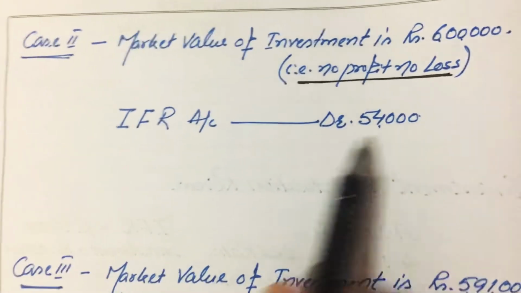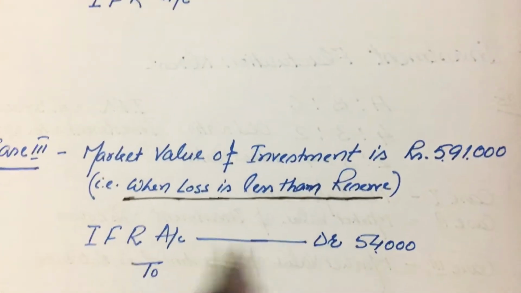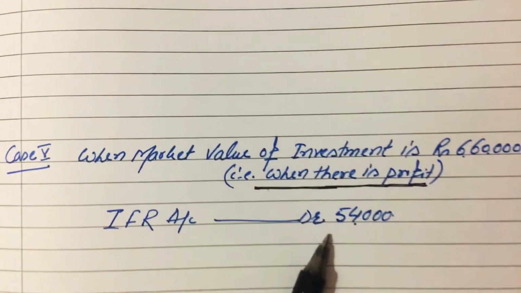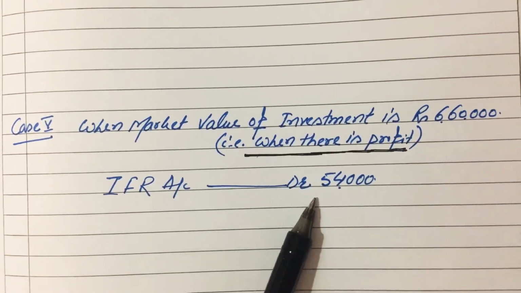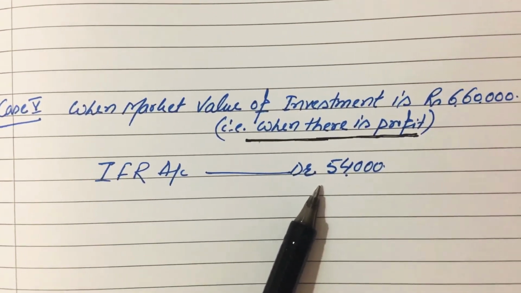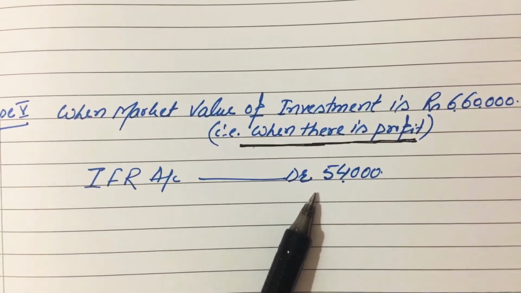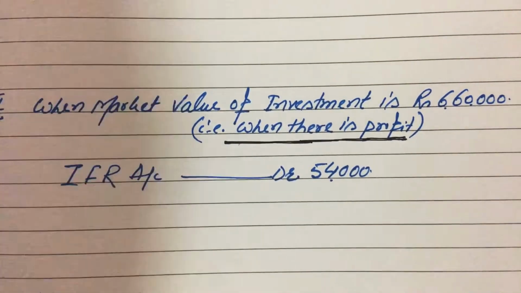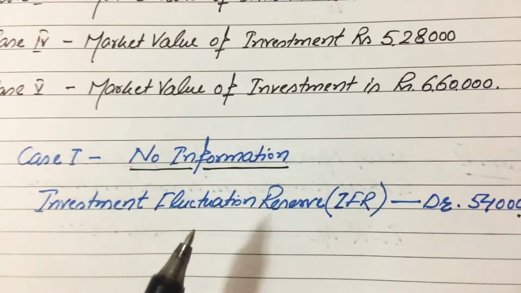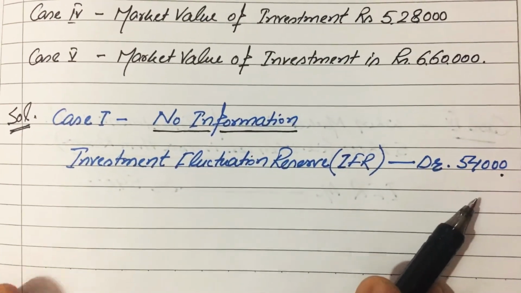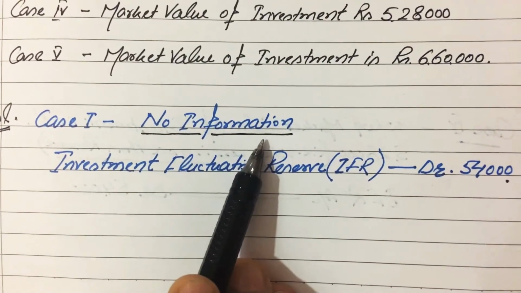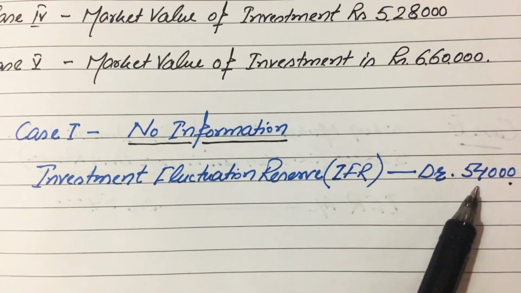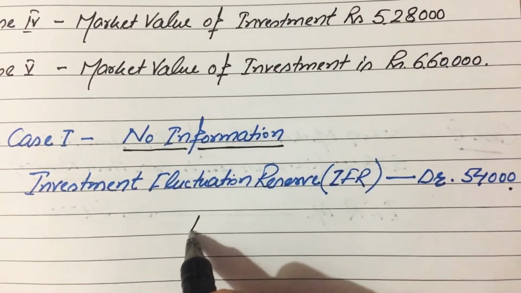Again debit 54,000 in case 2, again debit in case 3, in case 4, and in case 5. Whatever the case is, whatever the information is, always keep in mind that we have to close the balance of investment fluctuation reserve account with the same amount. Now first of all, case 1: investment fluctuation reserve account debit rupees 54,000. Because we have no information about any reserve given in the question, it will be transferred to old partners' capital accounts